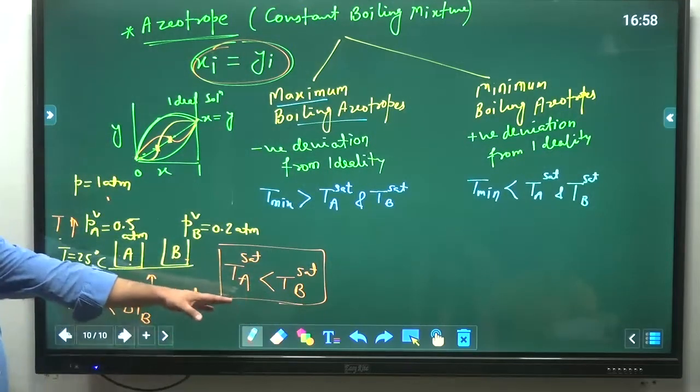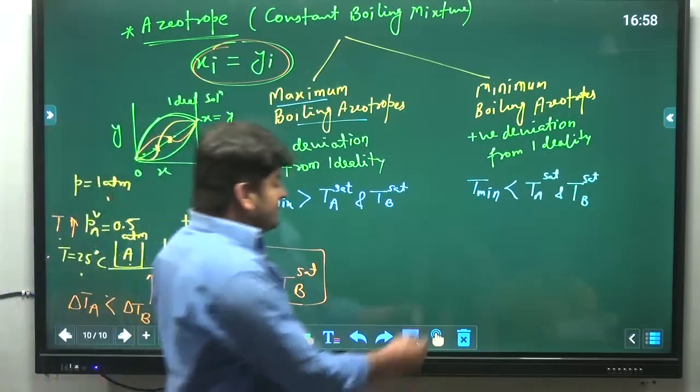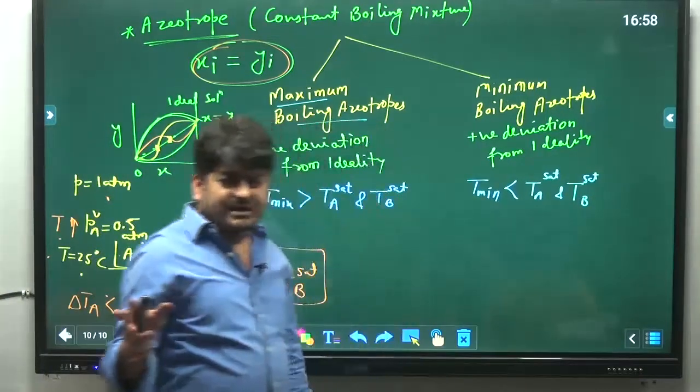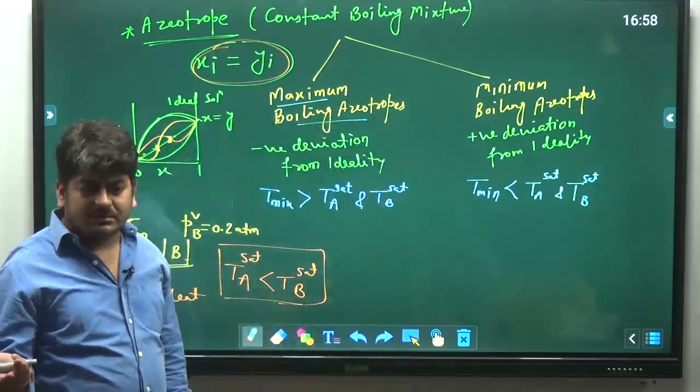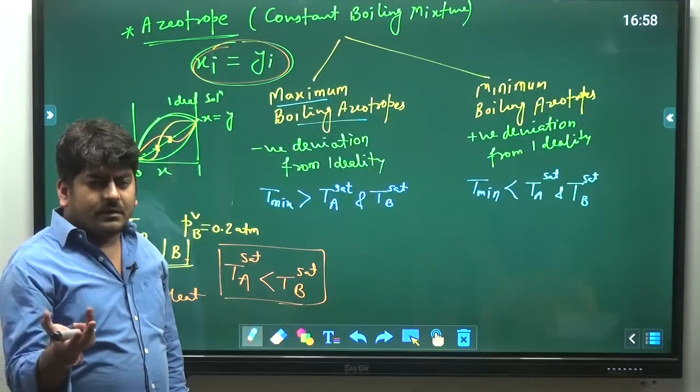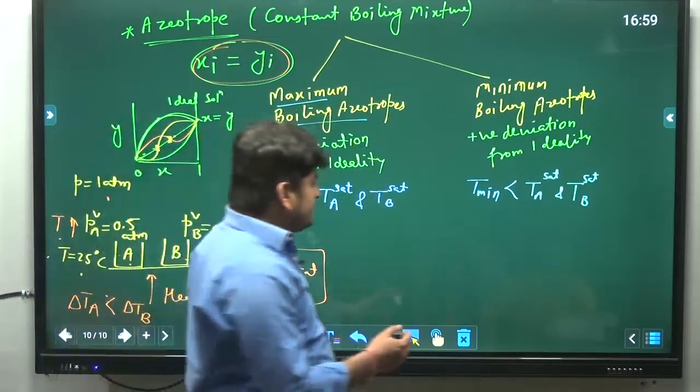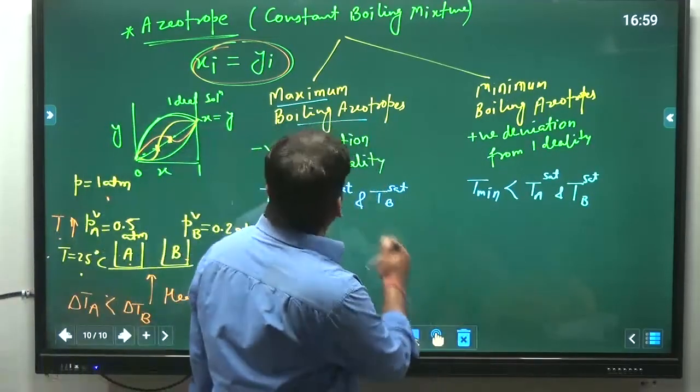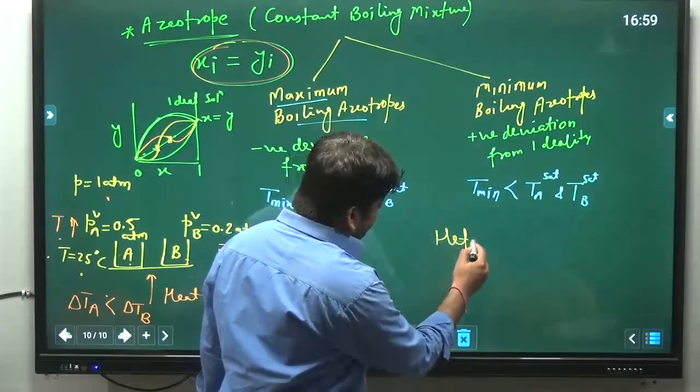Now let's talk about the mixture. Do you know a mixture can be of 2 types, homogeneous and heterogeneous. In heterogeneous mixtures, although that thing has nothing to do with this, still we have to discuss that.